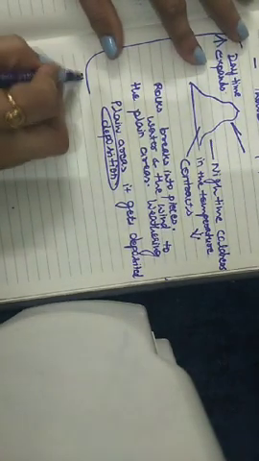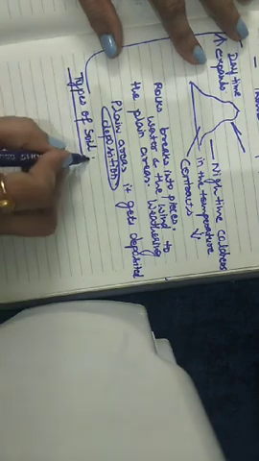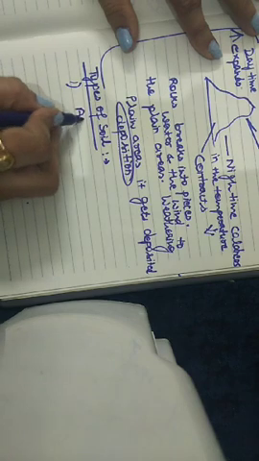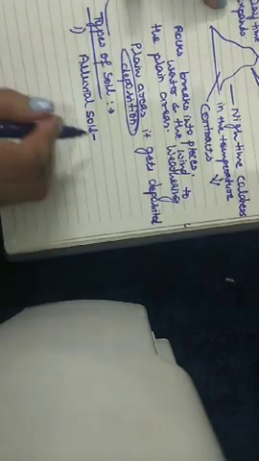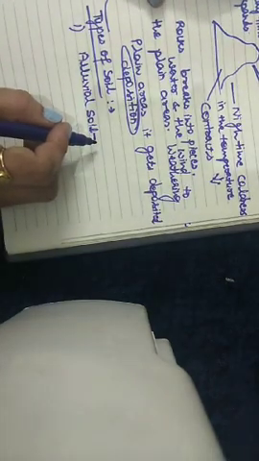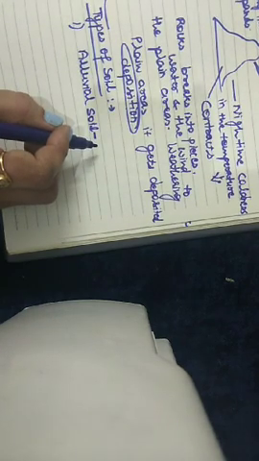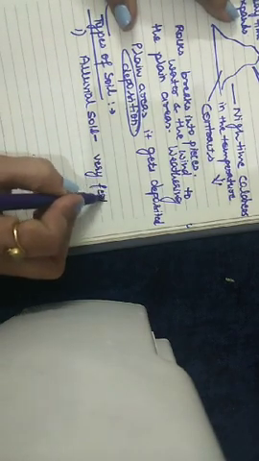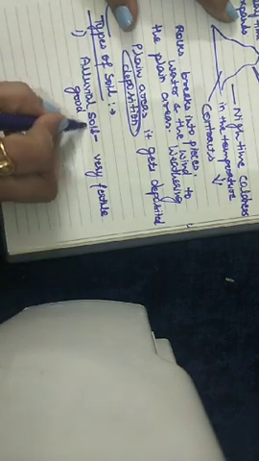Now there are different types of soil present in India. For example, alluvial soil. This type of soil is found in the plains and the deltas, and this is formed due to the deposition of sediments by the rivers, and it is very fertile and good for agriculture.